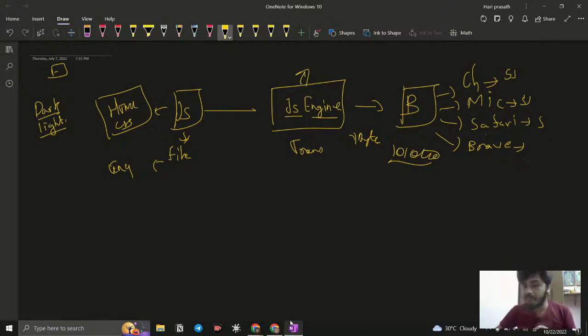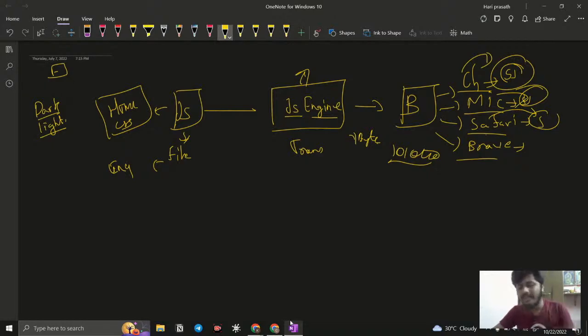So who created this engine? Every browser has a different engine, which means every browser's developers created their own. The Chrome developers created a JavaScript engine, the Mozilla Firefox developers created a JavaScript engine, and the Safari developers created their JavaScript engine. Like that, each developer community built its own separate JavaScript engine, right? So this is what is happening.